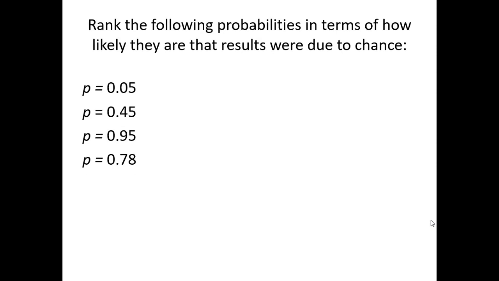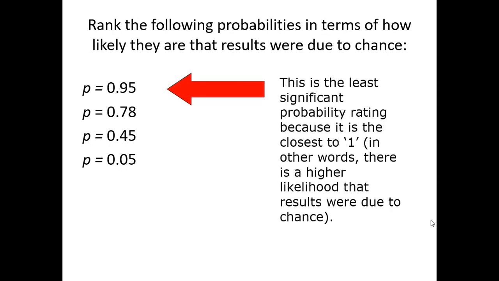You could, in an exam, be asked to rank probabilities by how likely it is that the results are due to chance. So here are 4. That probability there is the least significant because it's closest to 1. 0.05 is the most significant because it's closer to 0.